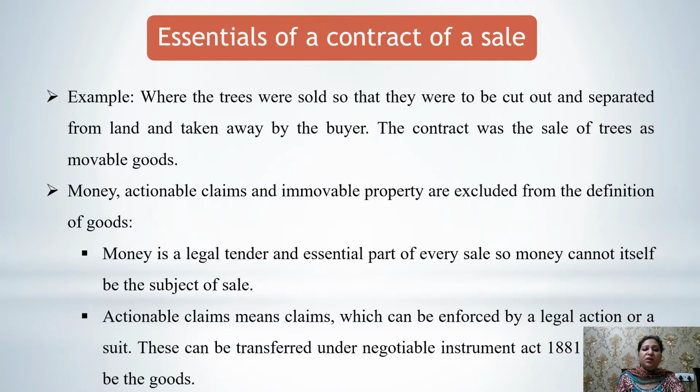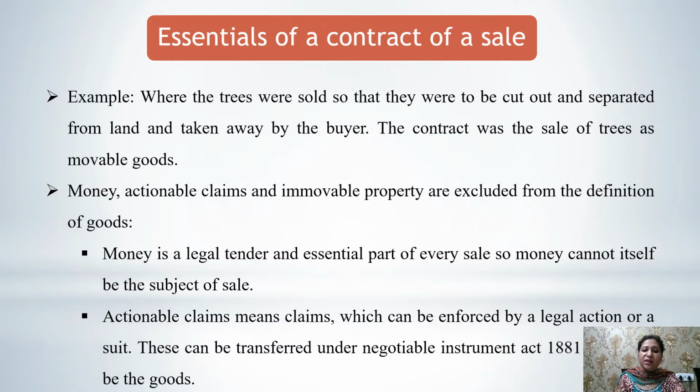Let's see the example where trees were sold so that they were to be cut out and separated from land and taken away by the buyer. The contract was the sale of trees as movable goods. That means when the trees are cut, they become movable. So when they become movable, they are counted under the category of goods. Then money, actionable claims and immovable property are excluded from the definition of goods.